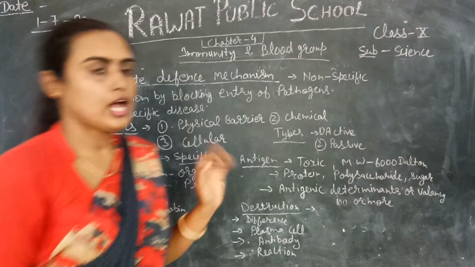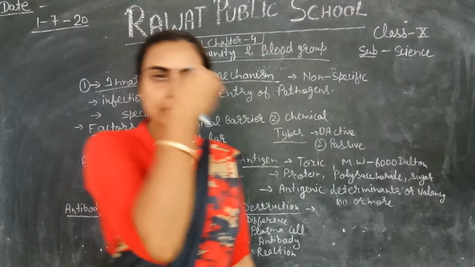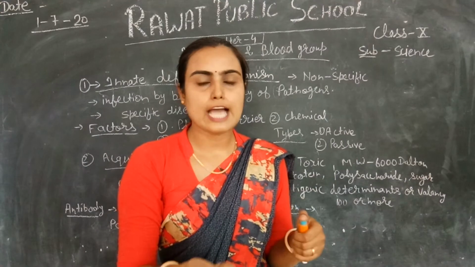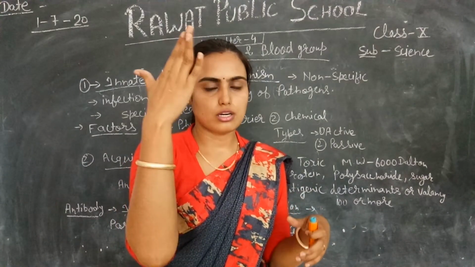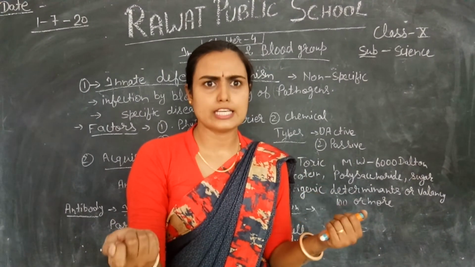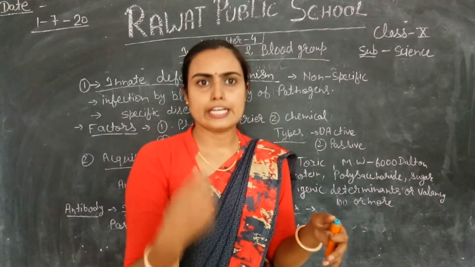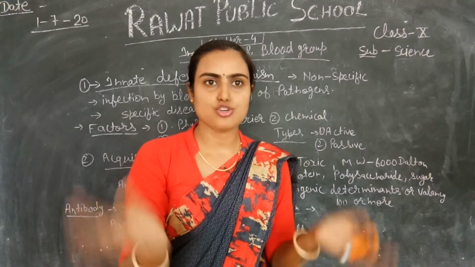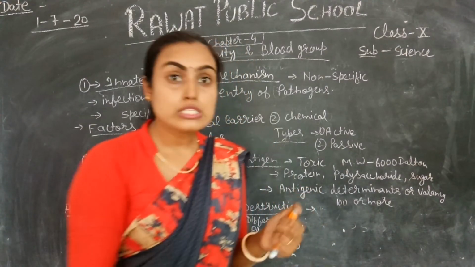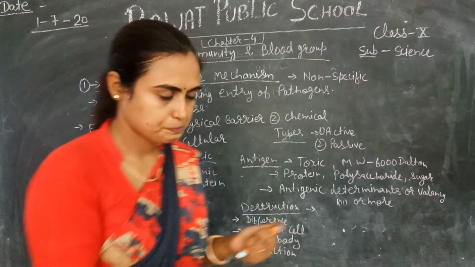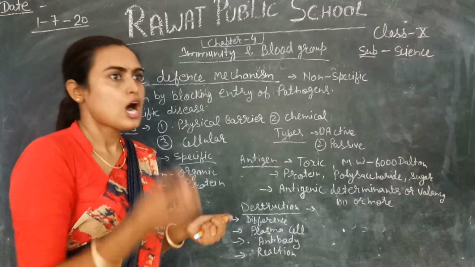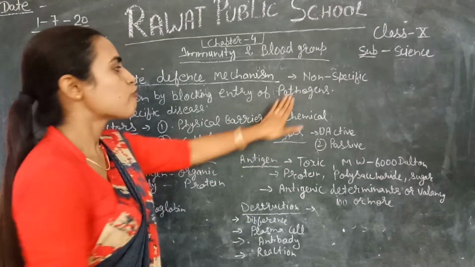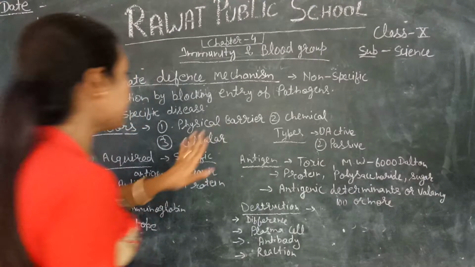First, the physical barrier. As the name indicates, physical barrier means physical things like skin or epidermis or the mucus lining, which is present in your intestine and lungs. Mucus lining is present in the intestine and esophagus. It means your digestive system and respiratory system are covered by a mucus layer. Your skin is covered with the epidermis. These are the physical barriers. At the primary level, these barriers protect you from these pathogens. Right. Next is chemical.